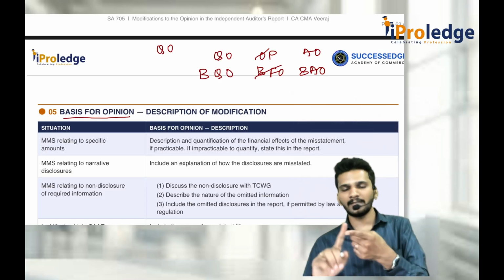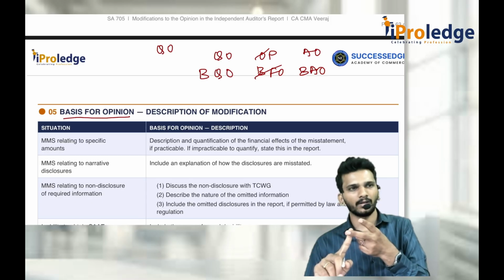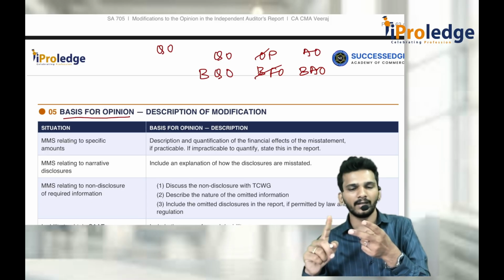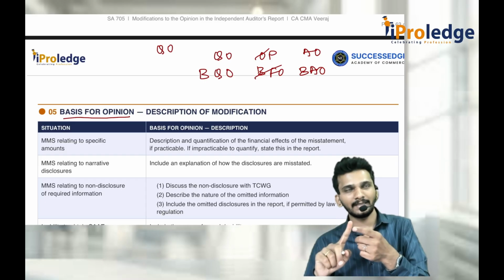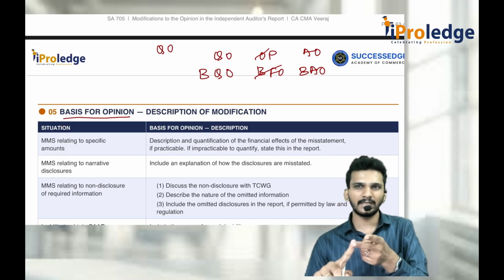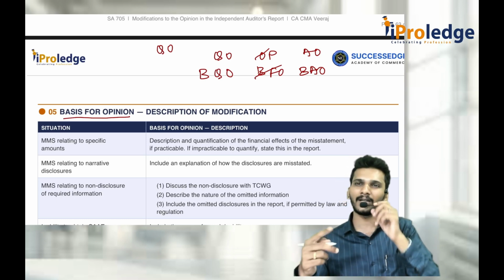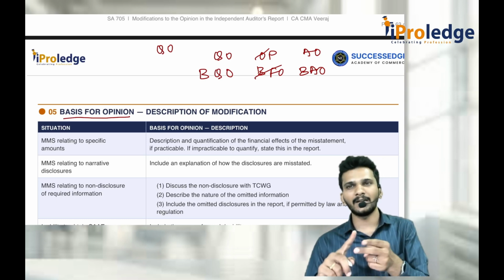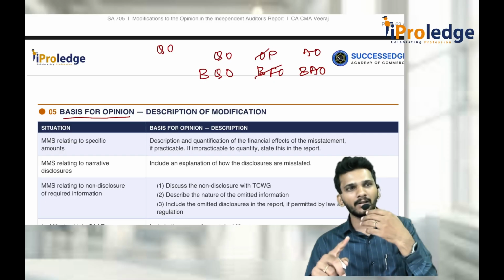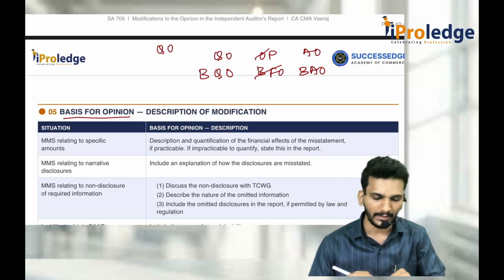Unqualified means MMS is not there, AFRF is followed. That is unqualified. If MMS is there, that means material misstatements are there, pervasiveness is also there, AFRF is not followed, then modification happens. Modification happens depending on materiality and pervasiveness. Materiality and pervasiveness will decide qualified or adverse or disclaimer of opinion.